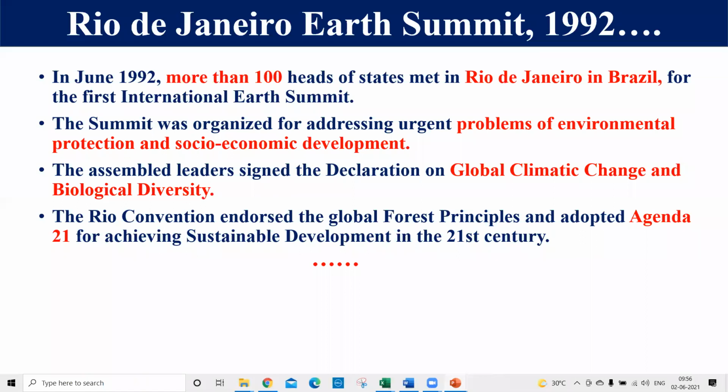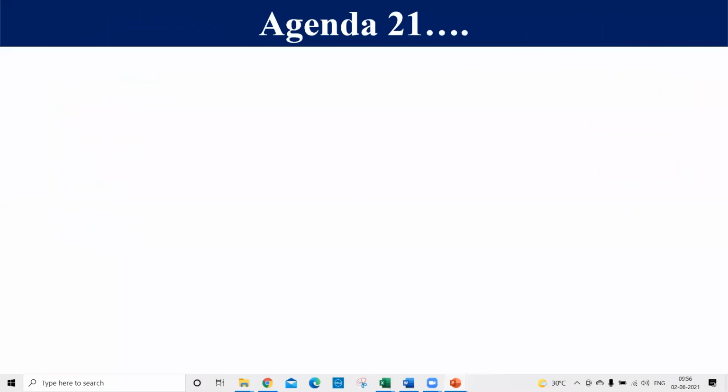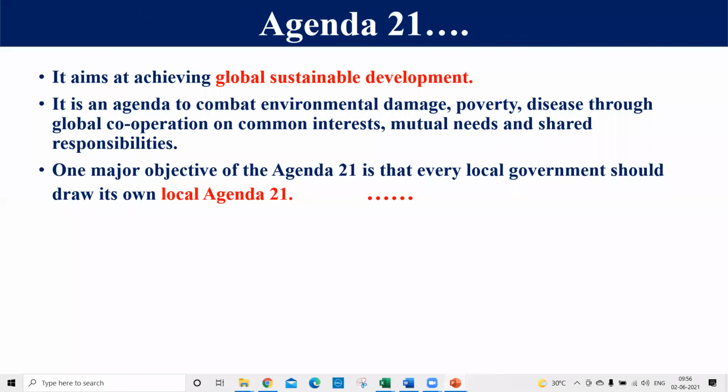So here one question is, what is Agenda 21? Let's discuss what Agenda 21 is. If we think about Agenda 21, the aim of this agenda is global sustainable development. It means whatever is the present level of our development, we have to maintain this thing.